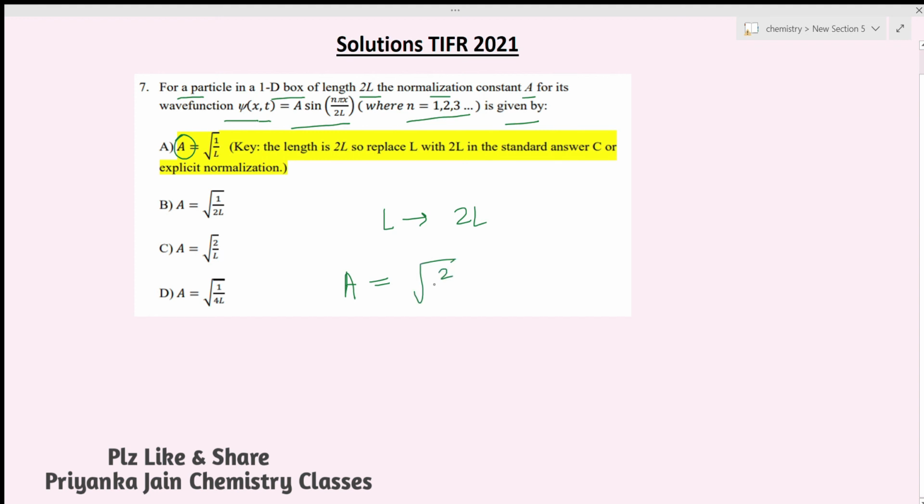root 2 by L. Okay, now we have given that the length is changed from L to 2L. It means now we have to just put the value of L equal to 2L. So when we put this value, what are we getting? This 2L, so this will cancel out and the answer we are getting is 1 by root L. Okay, so this is our answer. You can match it: option number A is the right answer.